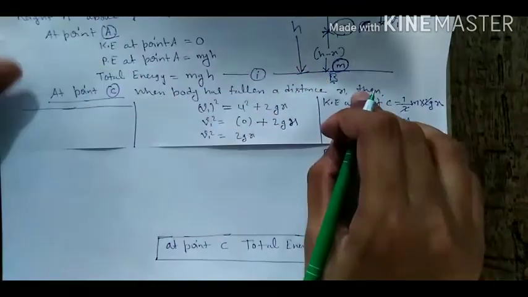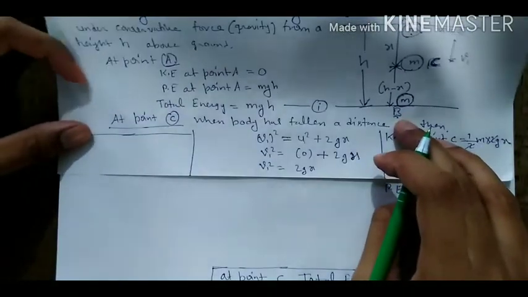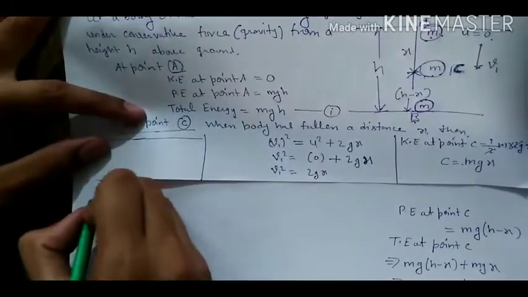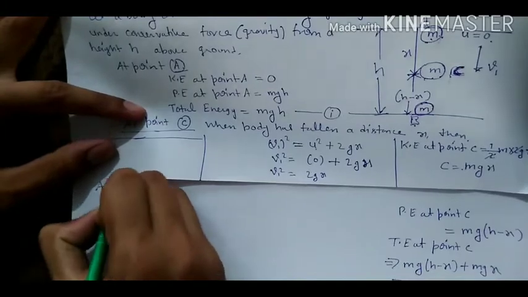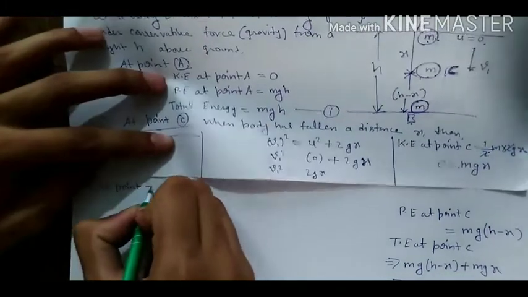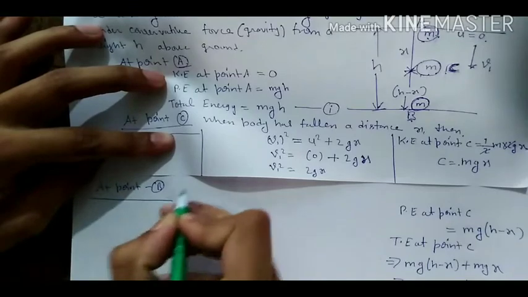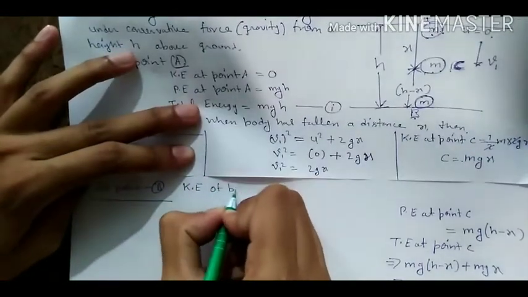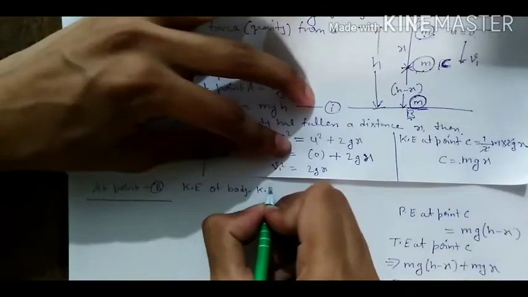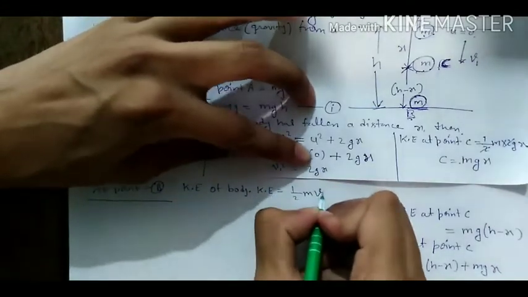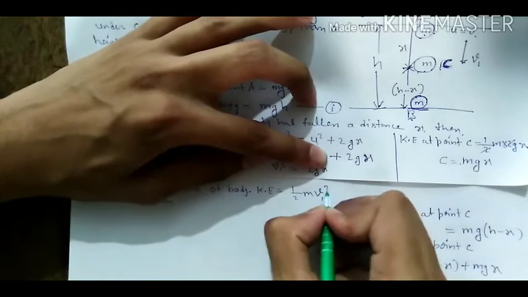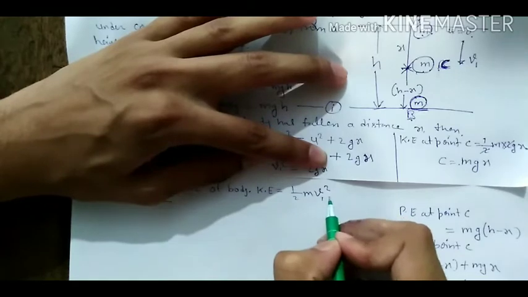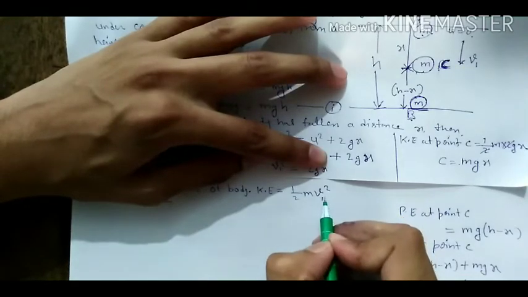Now we'll consider the potential energy and kinetic energy at point B. At point B, what will be the kinetic energy of the body? It is equal to half mv square. So we have to find half mv square. Here velocity we have considered v1, so we write half mv1 square. Now we will find the value of v1.